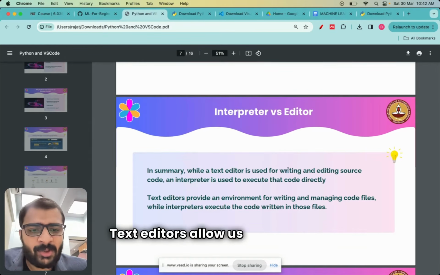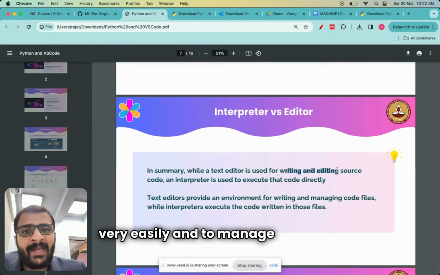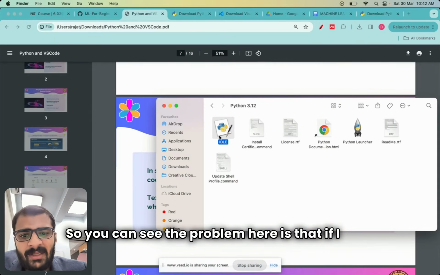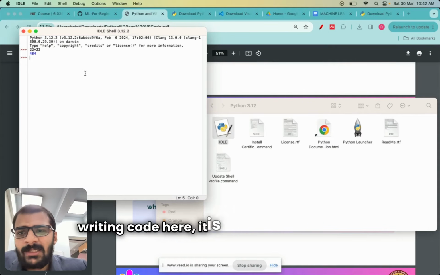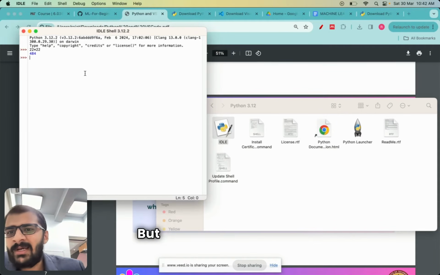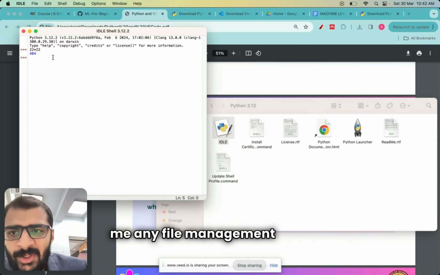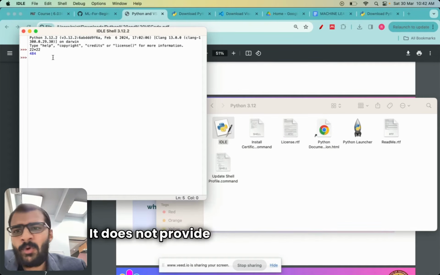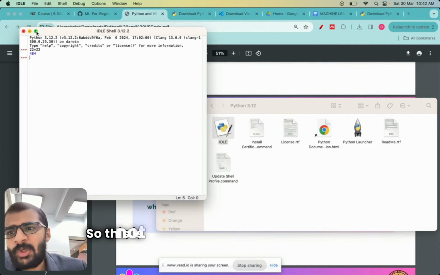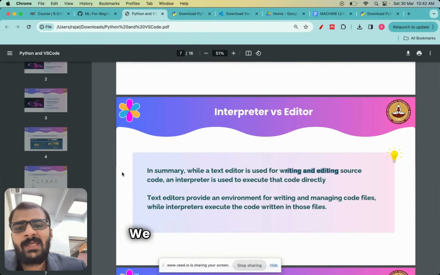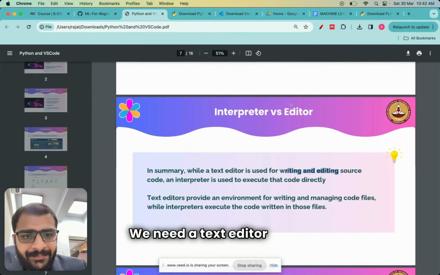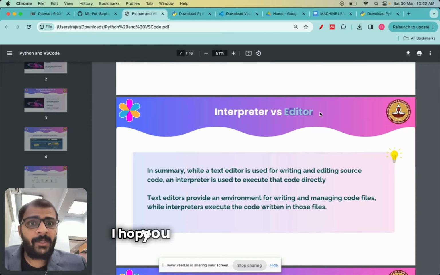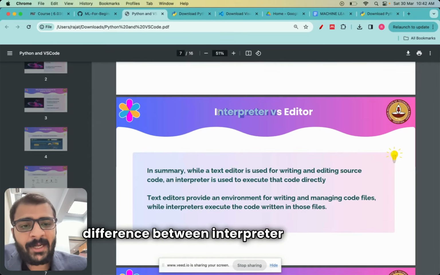Text editors allow us to write code very easily and to manage code files. You can see the problem here is that if I start writing code here, it is also passed on to the interpreter, but this does not provide me any file management system. Where do I create different folders? It does not provide me any support also. So this is not the best place to write code. We need a text editor where we are writing the Python code. I hope you are understanding the difference between interpreter and editor.